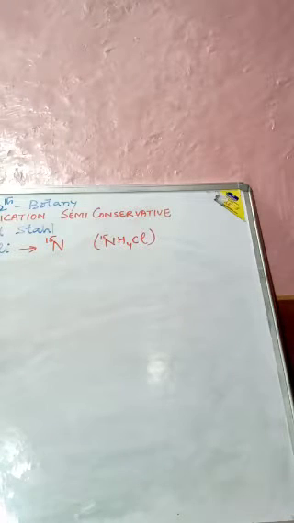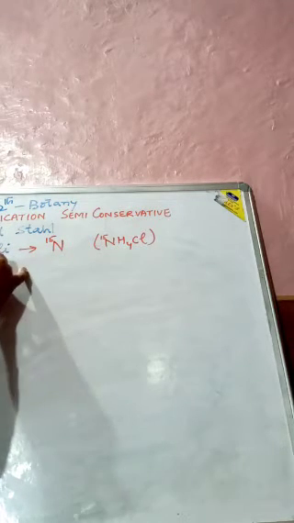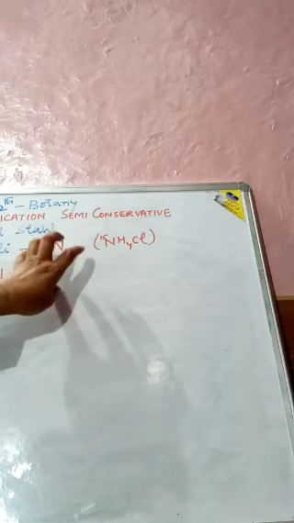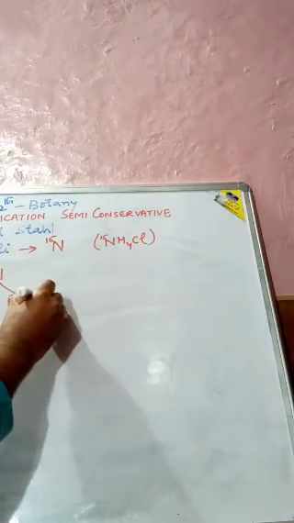They found that both strands of the DNA of this E. coli contain N15, nitrogen 15, as a constituent of purines and pyrimidines, the nitrogen bases.